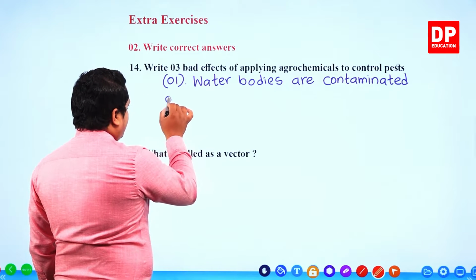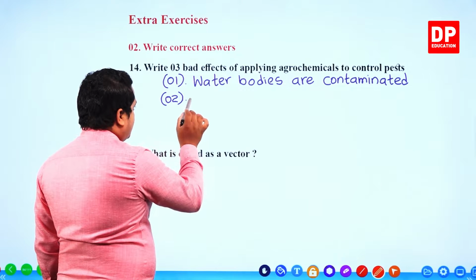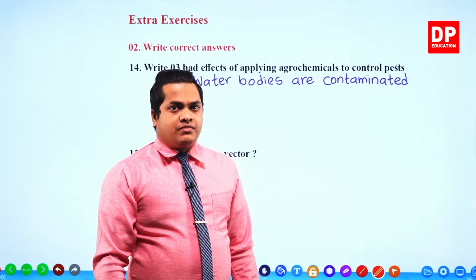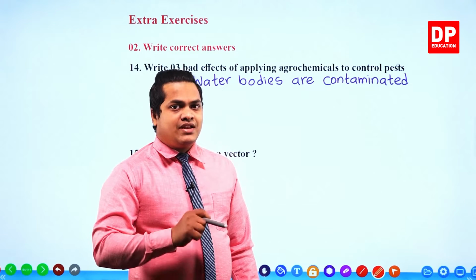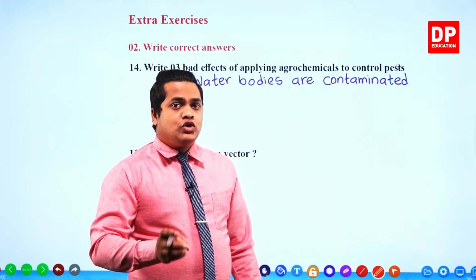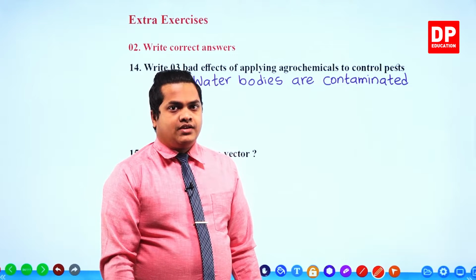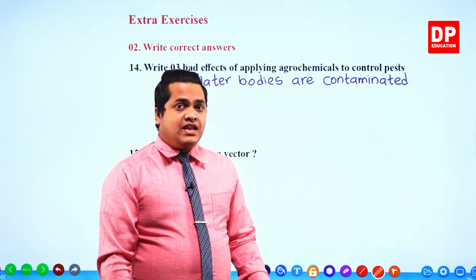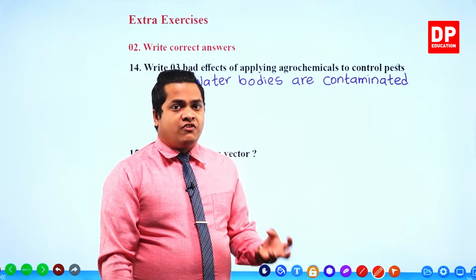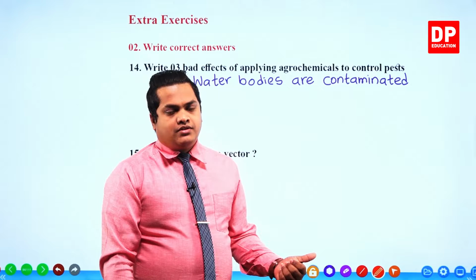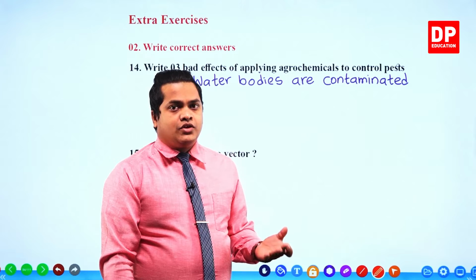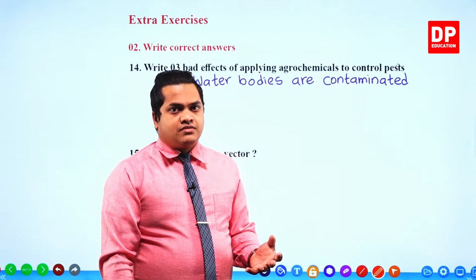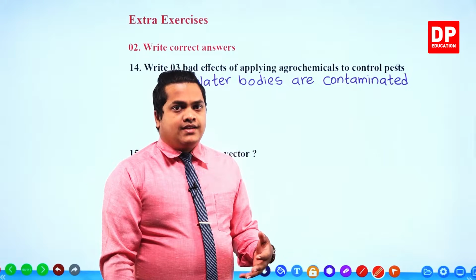Number two. Second one, upon spreading agrochemicals to the environment, it kills favorable or useful organisms for the plantation or for the soil. Mainly it kills organisms that fertilize the soil, like small worms and the earthworm.